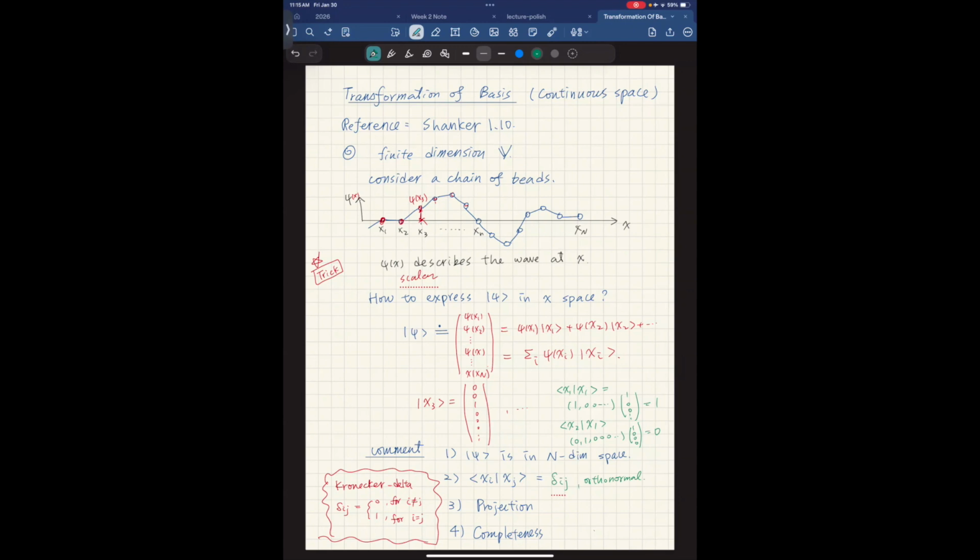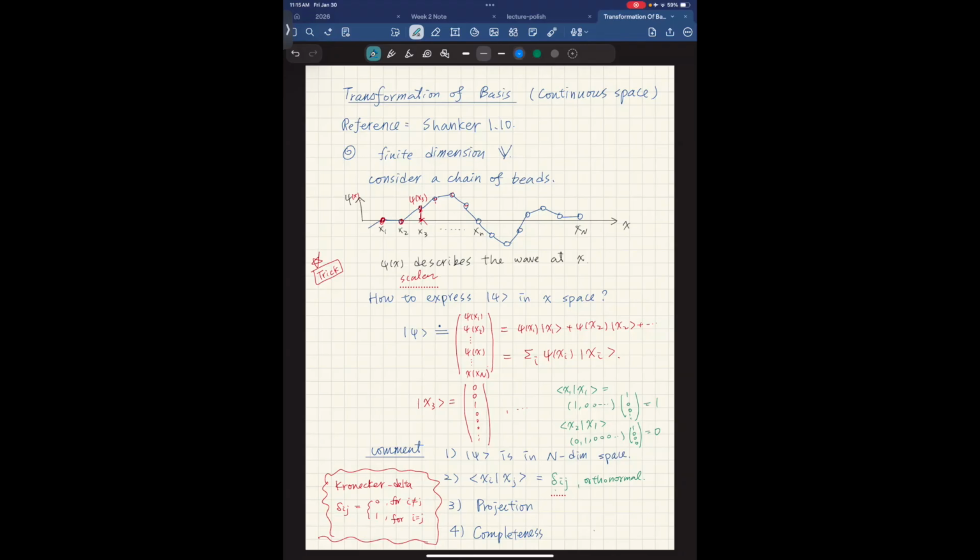Here I'm using delta ij to represent exactly this idea. This is the definition of delta. It's called the Kronecker delta function, or Kronecker delta symbol, whatever it is. Essentially, if i and j are the same, you get 1. If they're different, you get 0.